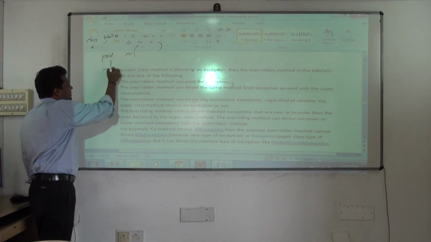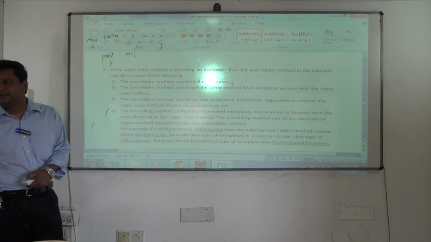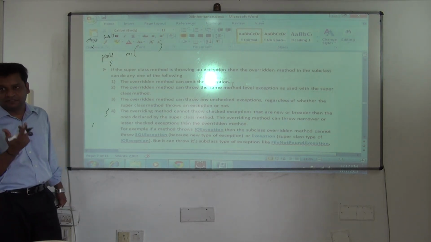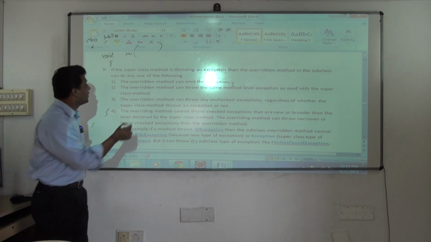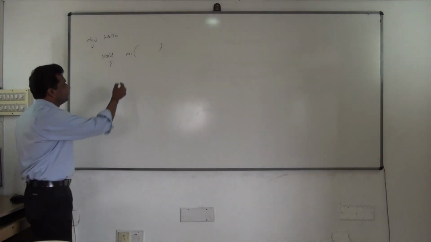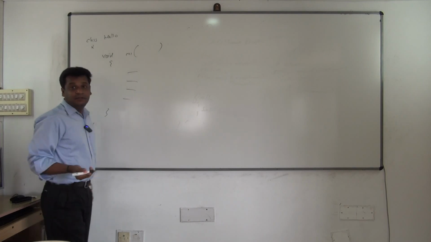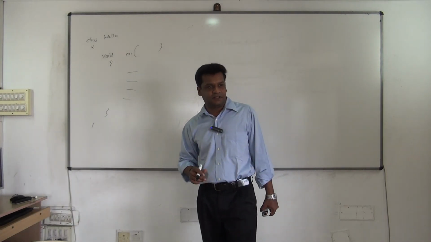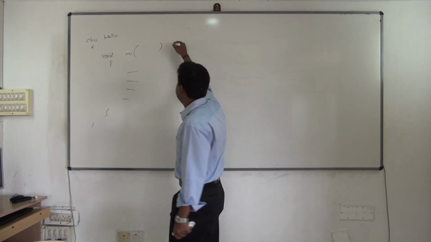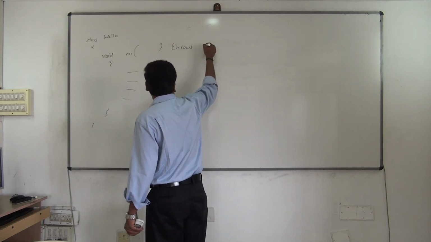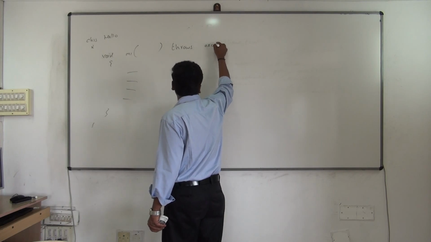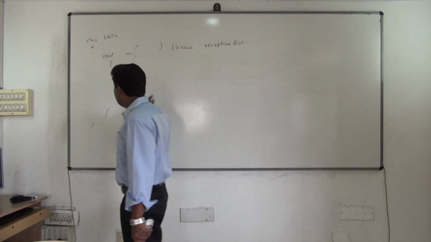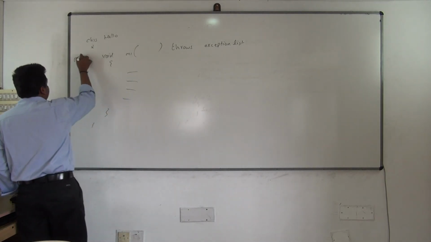See, writing logic is very easy. It's not a big thing. Following? No, writing logic is a big thing, but you should know what the return type is, what the name is, what the parameters are, and when you are writing logic here, whether an exception occurs or not, that also you should focus on. If at all an exception occurs, what should you do? Throws. You'll write the exception list. Not just one. You can throw many by putting what? Comma.